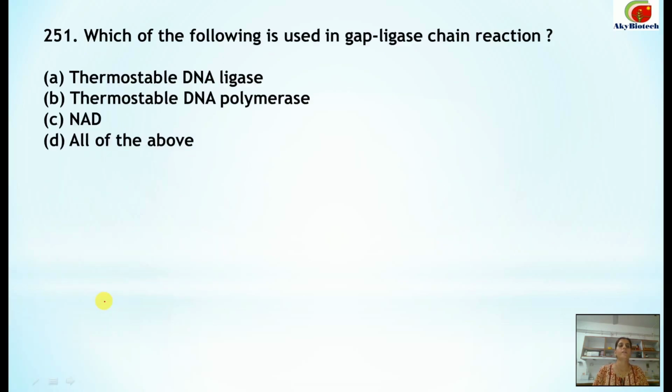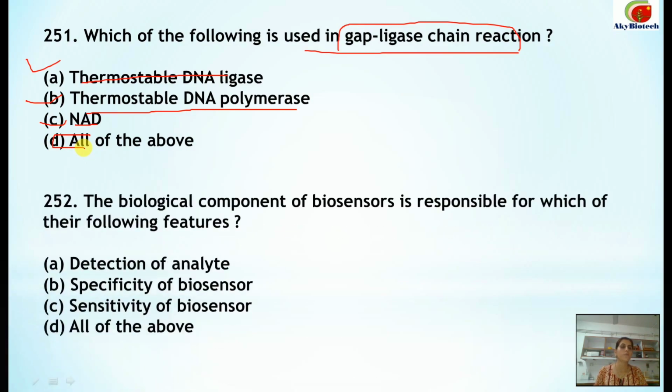Number 251. Which of the following is used in gap ligase chain reaction? So gap ligase chain reaction uses thermostable DNA ligase, thermostable DNA polymerase and NAD. So all of these options are correct. Number 252.